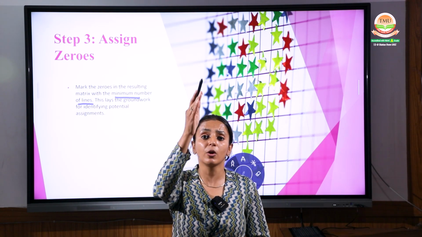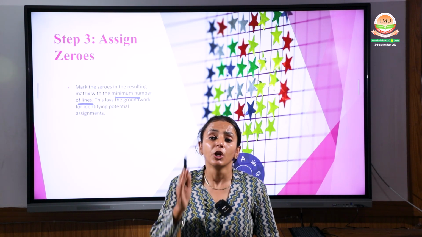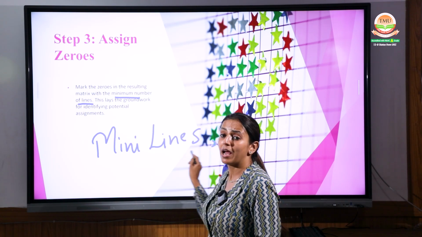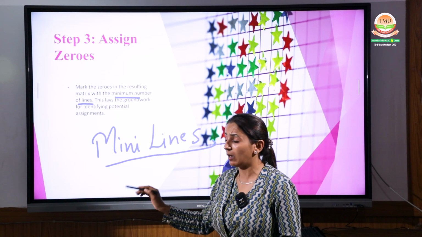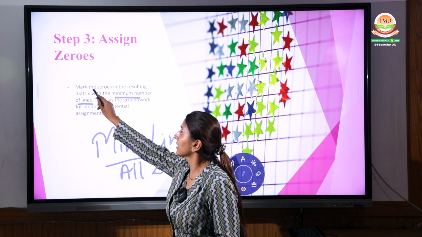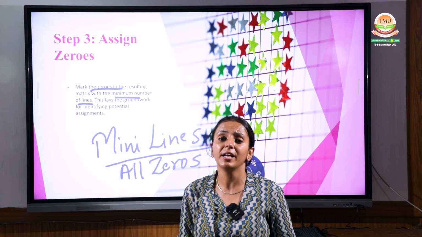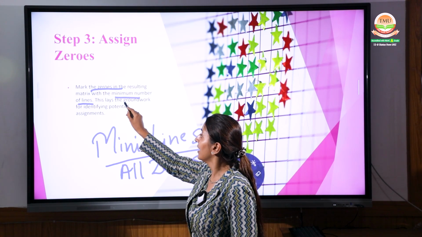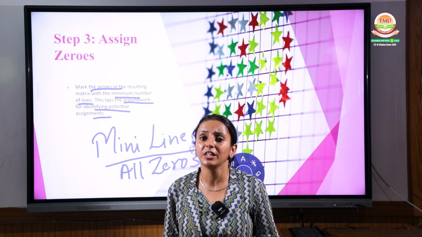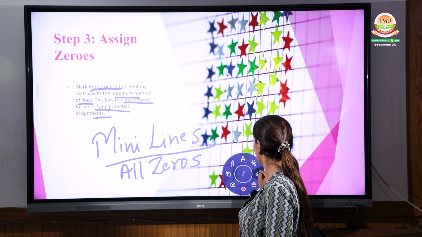Yes, now you have to allot the lines. How many lines are possible for covering all the zeros? Your main target is the minimum number of lines such that all zeros are covered. Minimum lines, all zeros get covered, right? Mark the zeros in the resulting matrix with the minimum number of lines so that all the zeros are covered; this lays the groundwork for identifying the potential assignment. Once we finish this step of marking the lines, you will definitely get your answer in a proper, correct way.